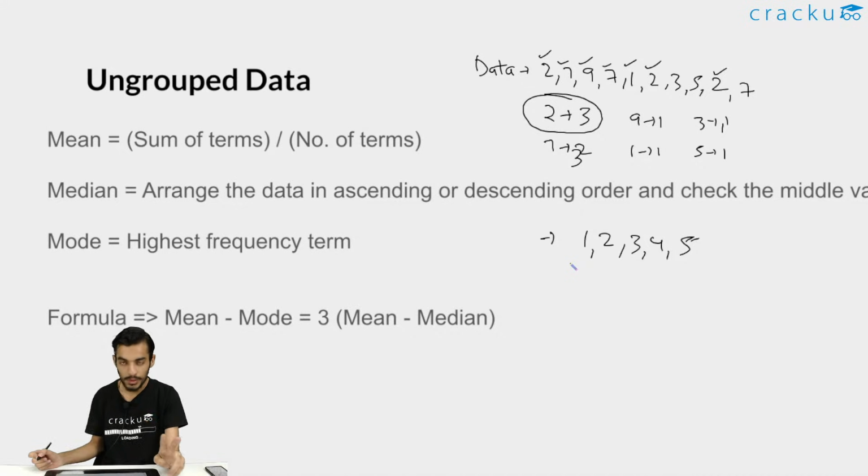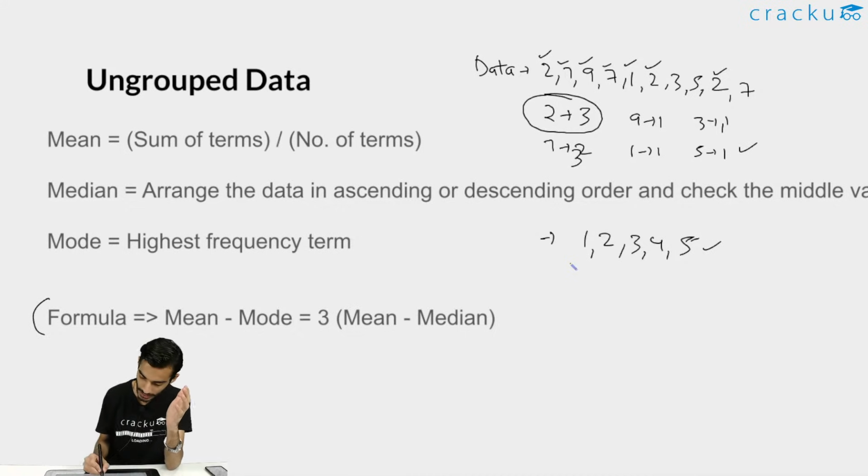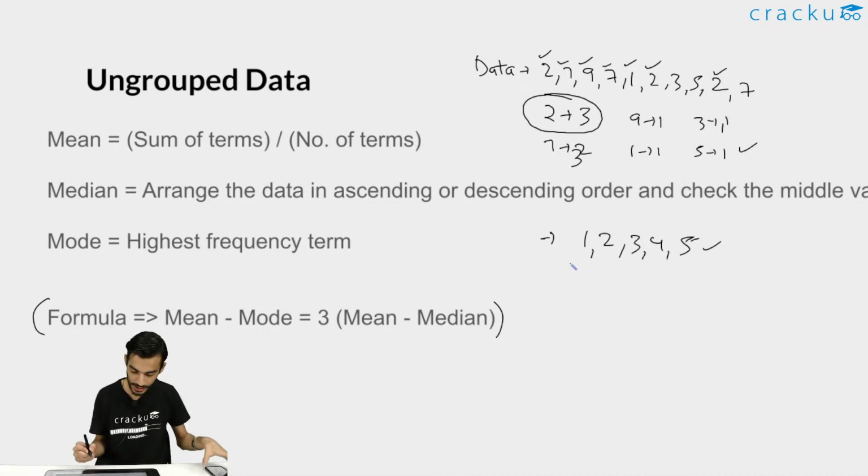I guess there are only two doubts that students have in this particular ungrouped data: if no value is repeating, then there will be no mode, and if two values are equally repeating and the frequency of the two values is maximum, then both the terms will be mode. So both the doubts should be clear. Otherwise, we can move ahead if you don't have any further doubts regarding this ungrouped data. We will be moving ahead to the formula that is written there.